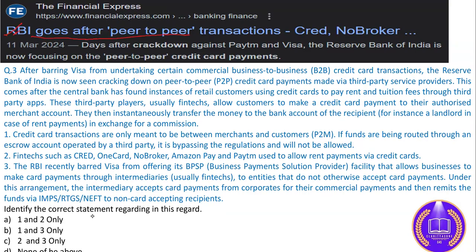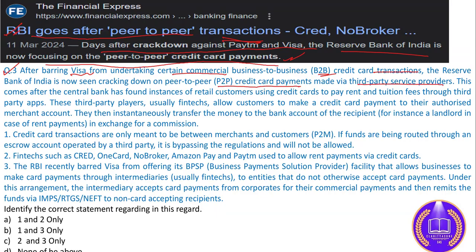RBI goes after peer-to-peer transactions. Okay, so days after the crackdown against Paytm and Visa, RBI in India is now focusing on peer-to-peer credit card payments. So let's see question number 3 regarding this article only. After barring Visa from undertaking certain commercial business to business credit transactions, the RBI is now seeking to crack down on the P2P credit card payments made via third party service providers.